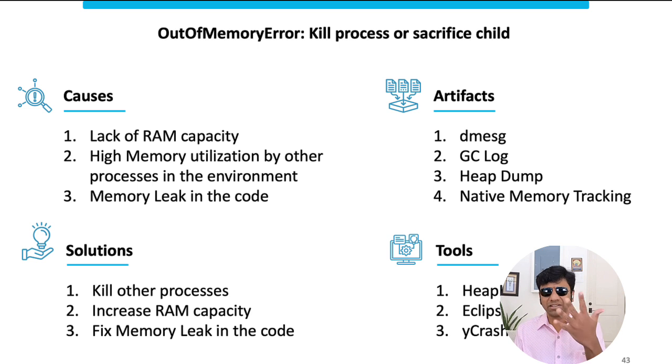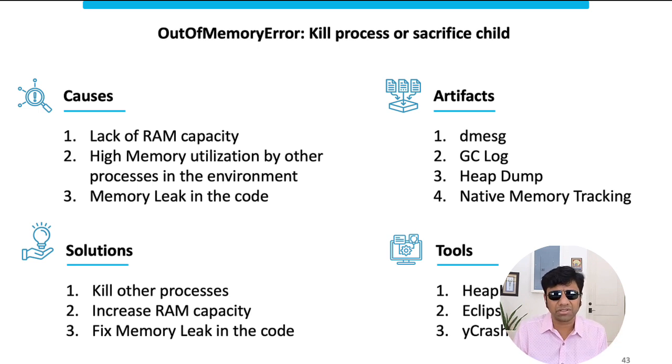Okay. Now let's take a step back and recap. What are the causes for this out of memory error, kill process or sacrifice child? This happens when there is a lack of RAM capacity. Another reason could be high memory utilization, where so many processes are running on the device that there isn't sufficient RAM. Or there could be a leak in the application and your process keeps growing. These are three potential causes.